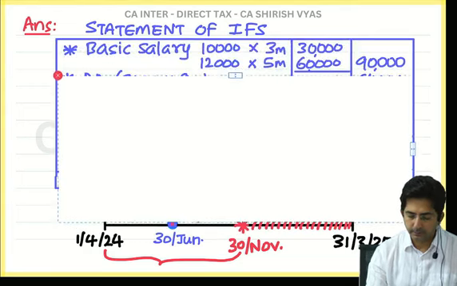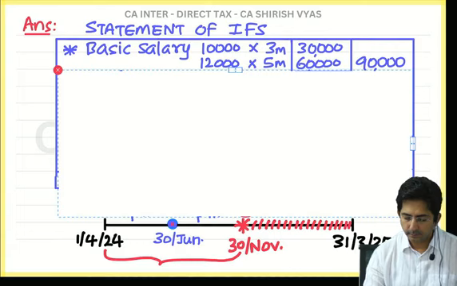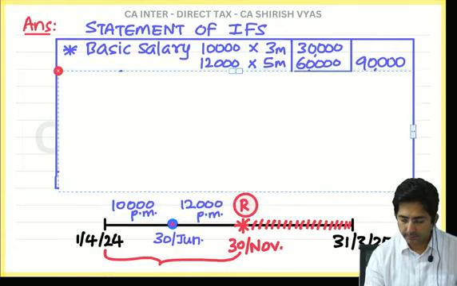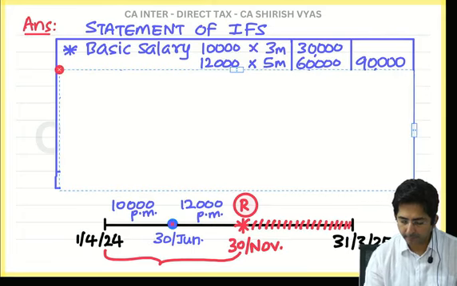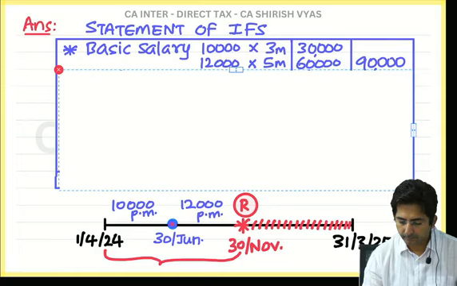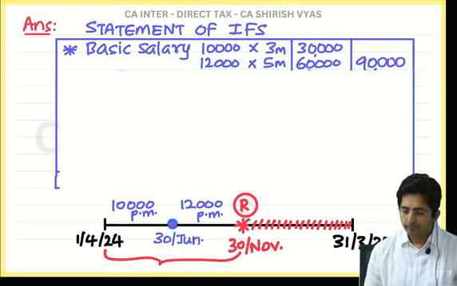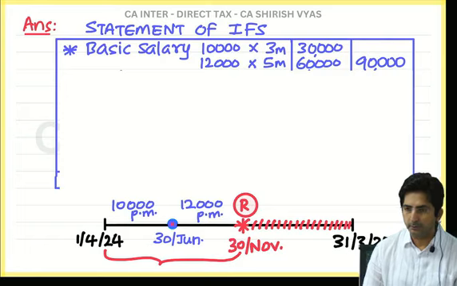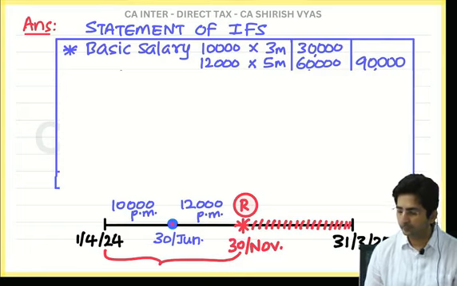Look at this. Basic salary: 10,000 into 3 months, 12,000 into 5 months, 30,000 and 60,000.